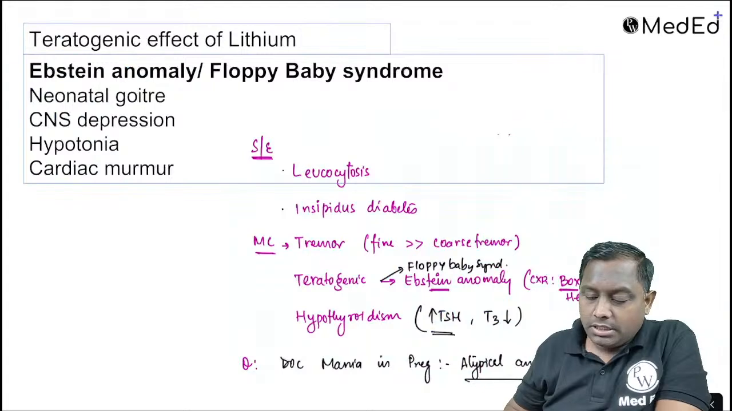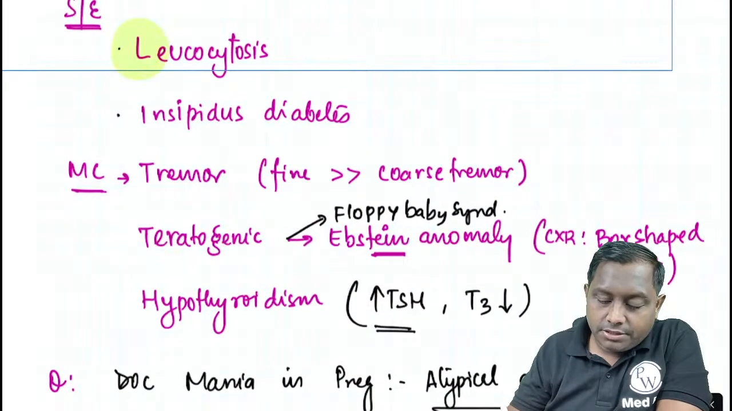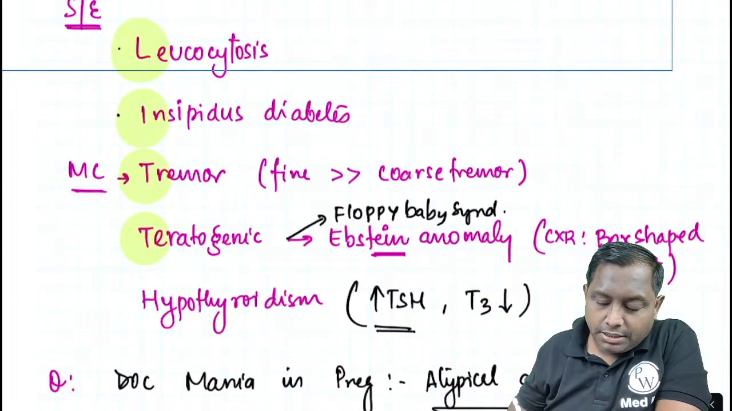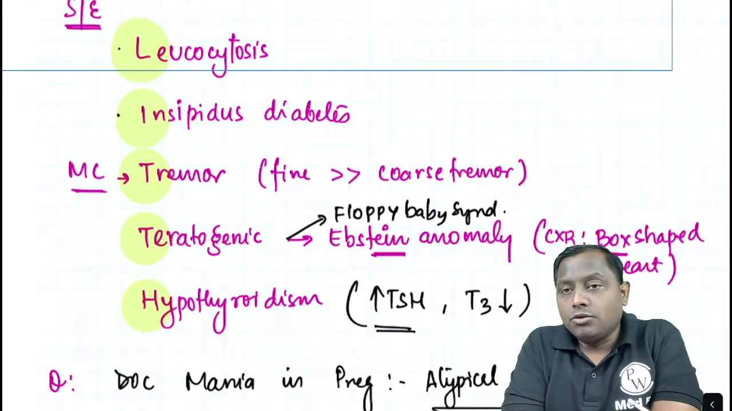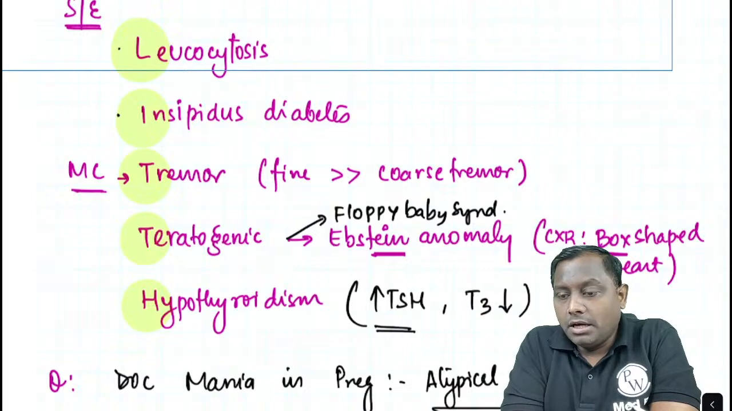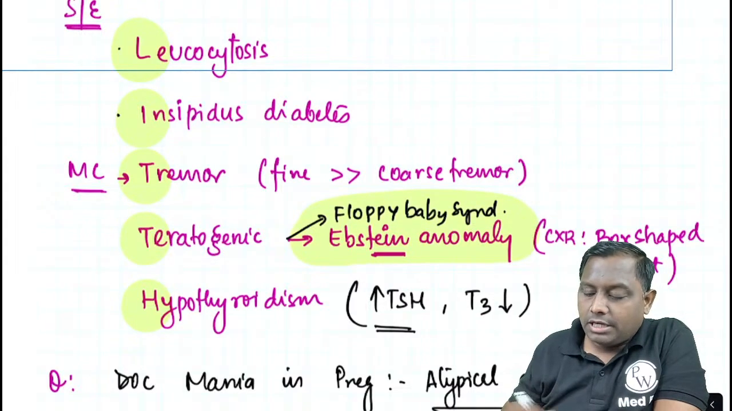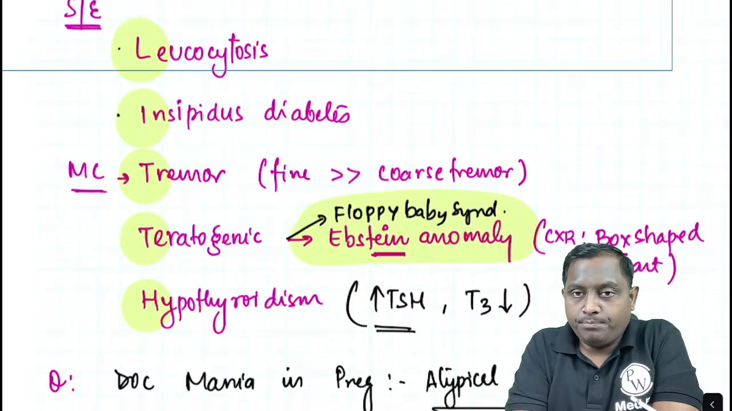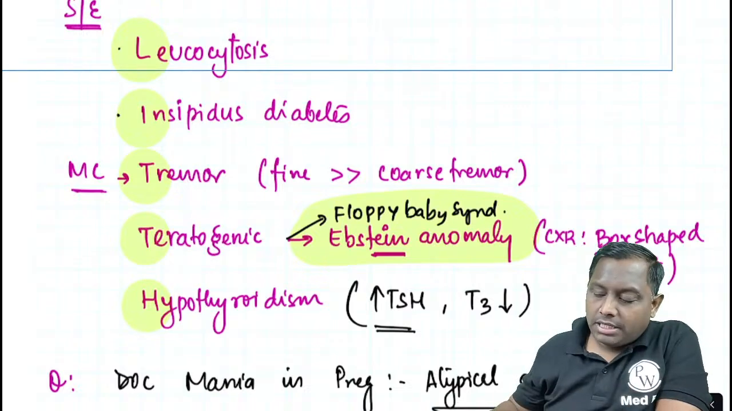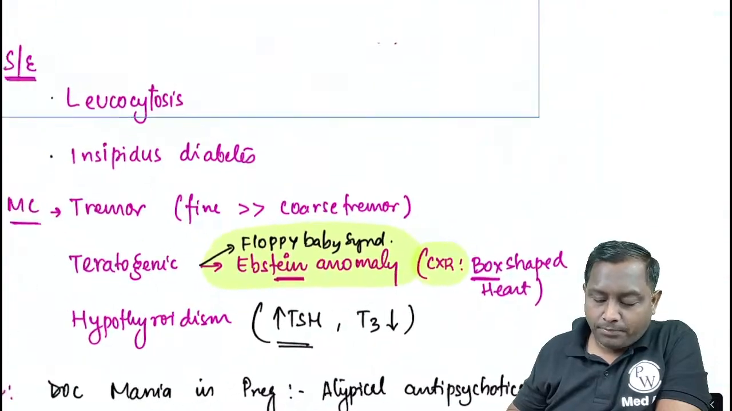Lithium is one of the drug that is going to be associated with many side effects. You can remember all the side effects with the simple mnemonic of LITTH, lith. That is going to be leukocytosis, diabetes insipidus, tremor, teratogenic and hypothyroidism. Teratogenicity में they will be causing Epstein anomaly, इसको एक और teratogenic effect बोलते हैं floppy baby syndrome, है ना. Epstein anomaly का चेस्ट एक्सरे करते हैं तो आपको रेडियो में पढ़ाते भी हैं, बॉक्स शेप हार्ट आपको मिलता है, ठीक है.